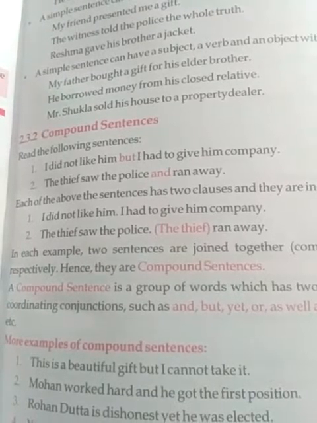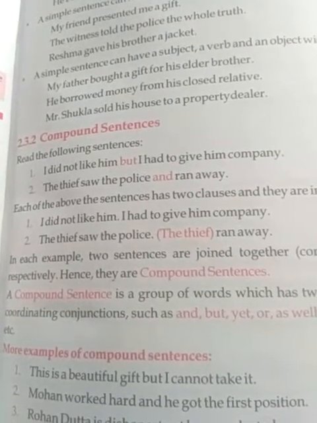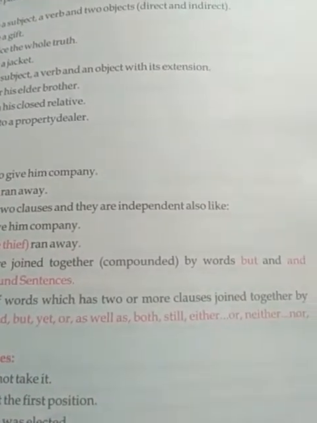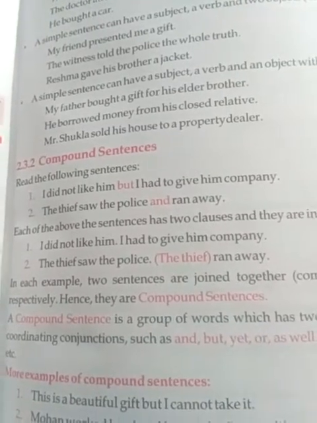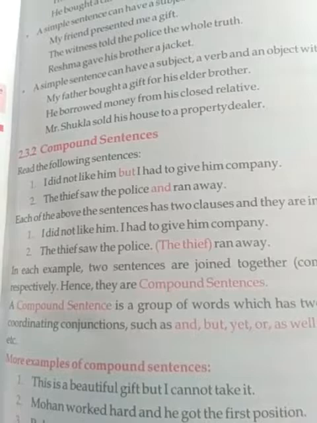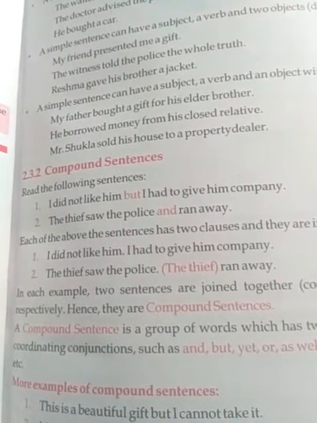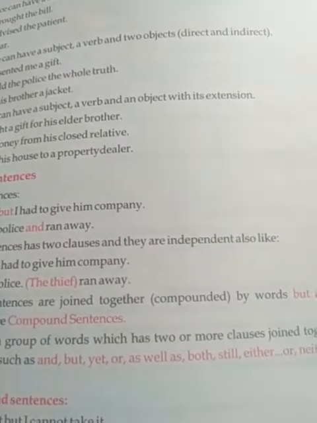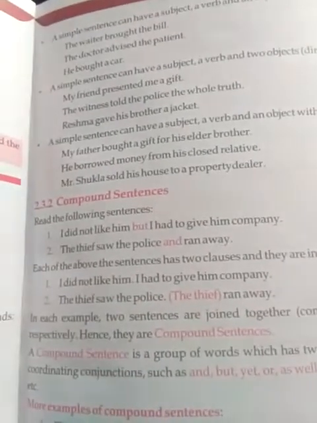In the second example, you see, the thief saw the police. The thief ran away. In each example, two sentences are joined together, that is compounded, by the words but and and respectively. Hence, they are compound sentences. A compound sentence is a group of words which has two or more clauses joined together by coordinating conjunctions such as and, but, yet, or, as well as, both, still, either or, neither nor, etc.